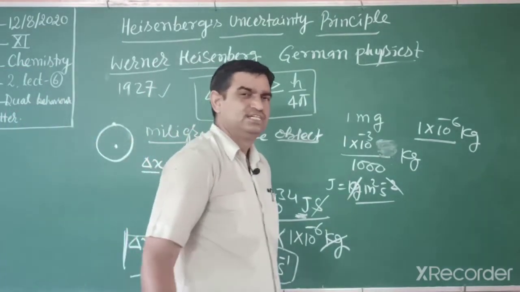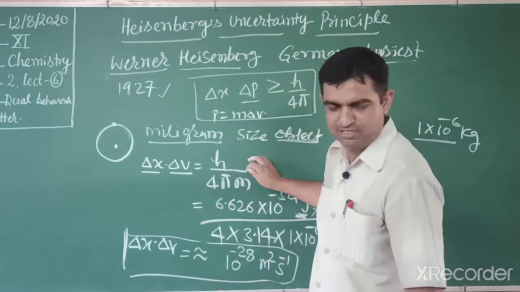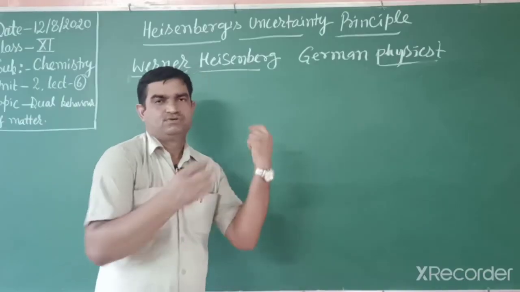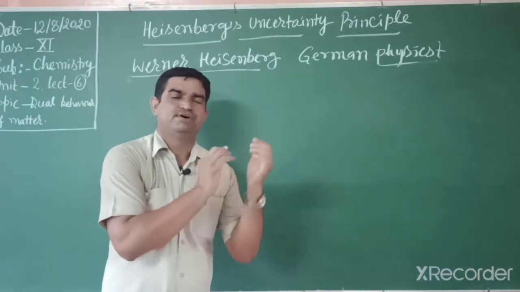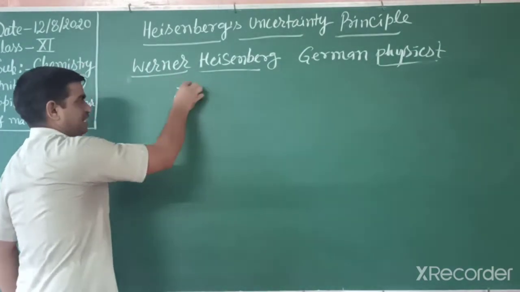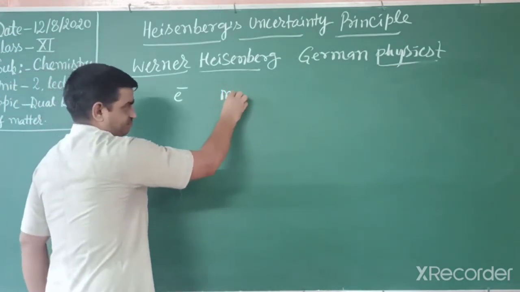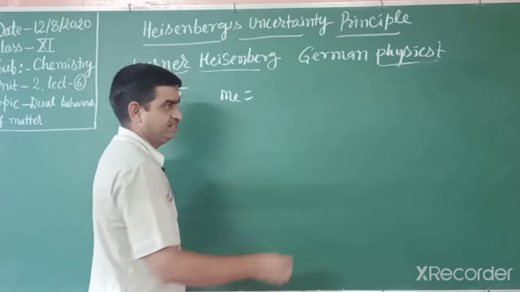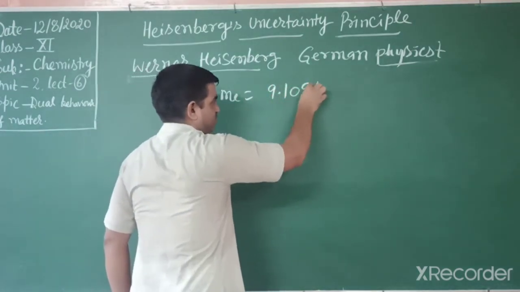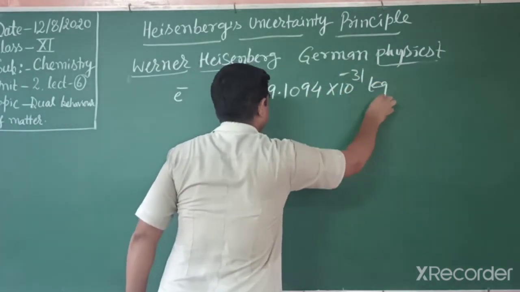So this can easily be found, its exact path. But for an electron, how can we find its momentum along with its path? Now we solve. For an electron-like species, we find what the exact position and velocity are. We know the mass of the electron, which we already discussed: 9.1094 into 10 to the power minus 31 kilogram.